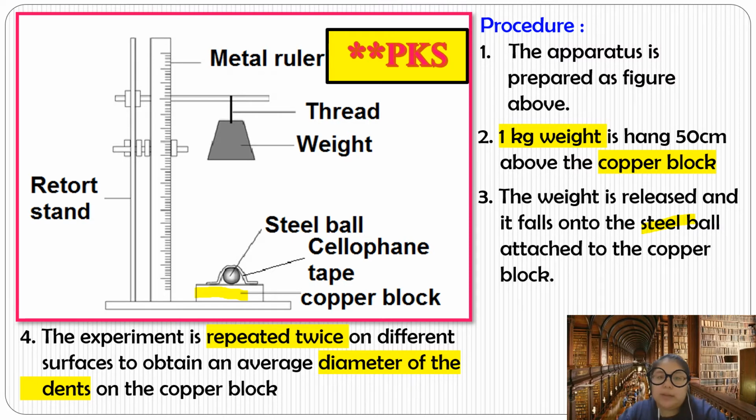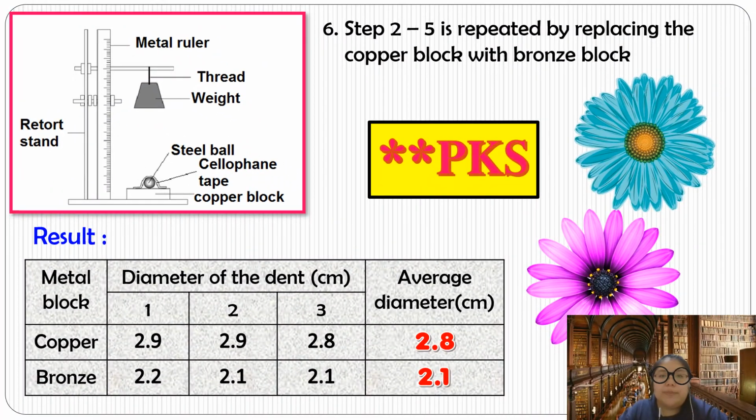Okay, repeat twice. That means for the copper block, we do it twice because later we need to find the mean value. Experiment repeated twice on different surfaces, obtain an average diameter of the dent on the copper block. Okay, so now after doing the copper block, you're going to try another one, that's bronze. Okay, number 6, you must repeat step 4 and 5 by replacing the copper block with the bronze block. So that means you just repeat the procedure, but now we use the bronze block.